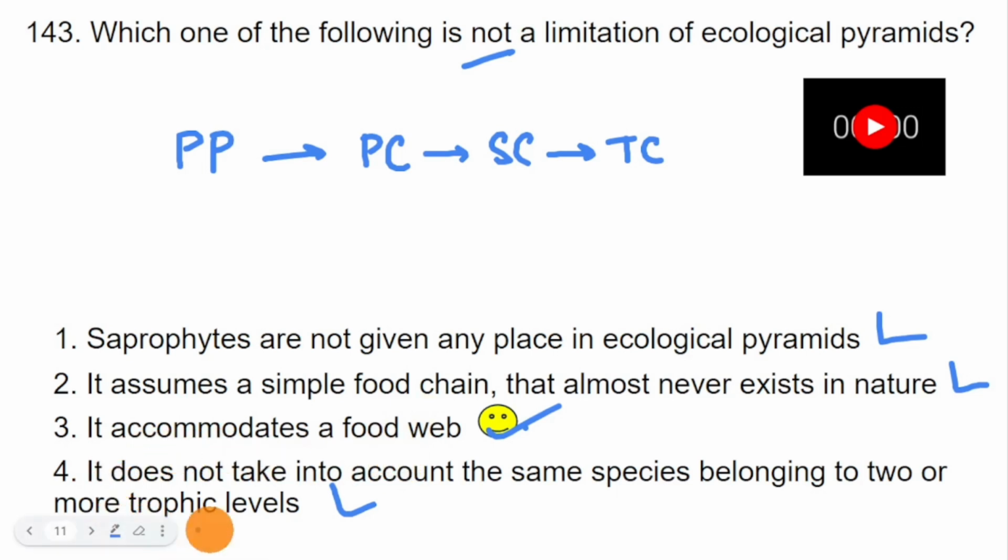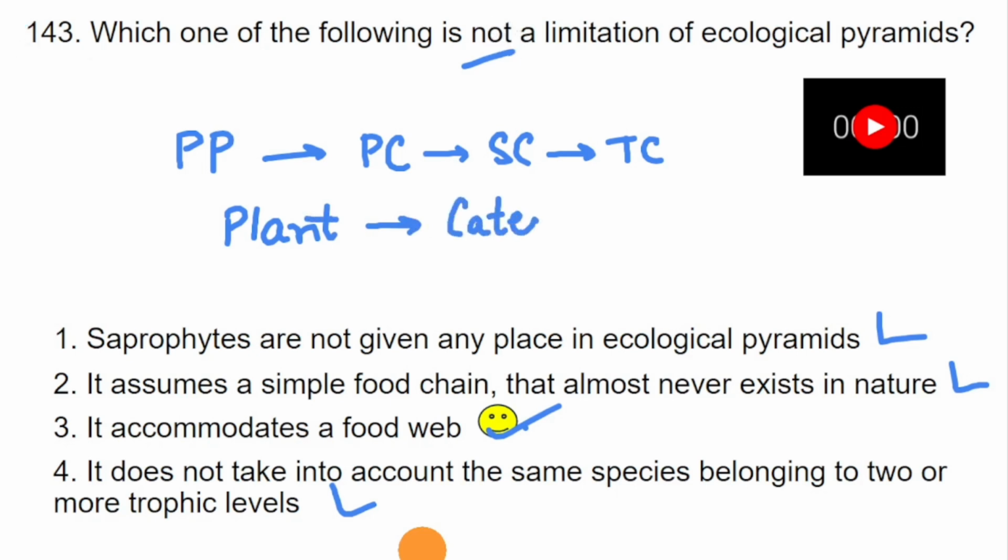Last option: it does not take into account the same species belonging to two or more trophic levels. The example which I can give you here is, supposing this is a plant, which is the primary producer, then the primary consumer is a caterpillar, and the caterpillar is eaten by a bird, and then the bird is eaten by a hawk.